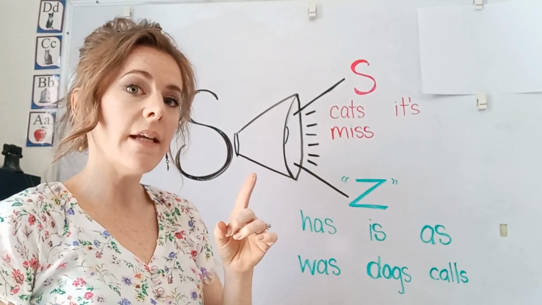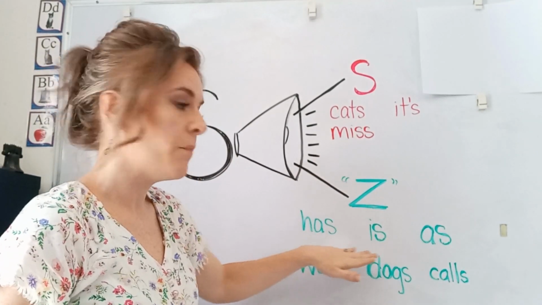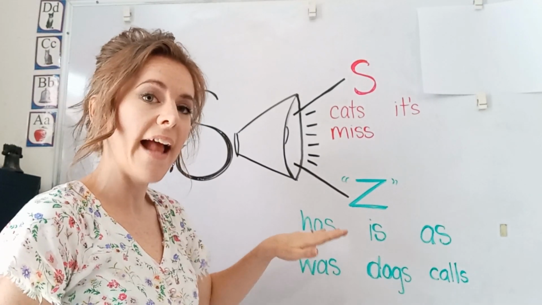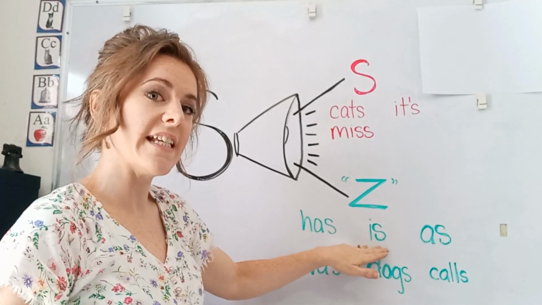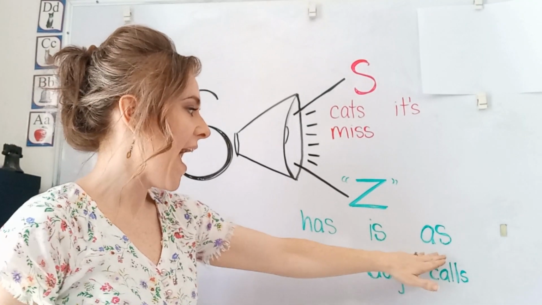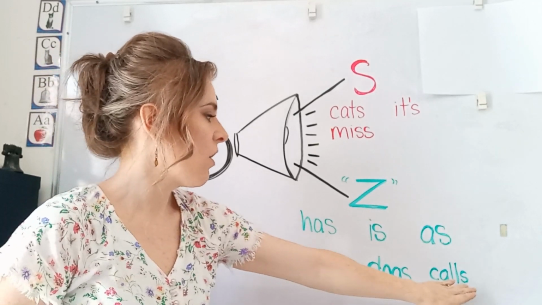And it's very important to know which sound goes with which. Has, not has. Has. Is, as, was, dogs, calls.